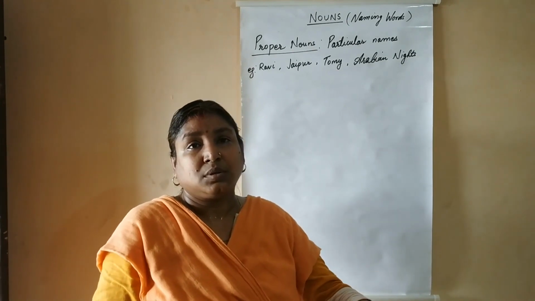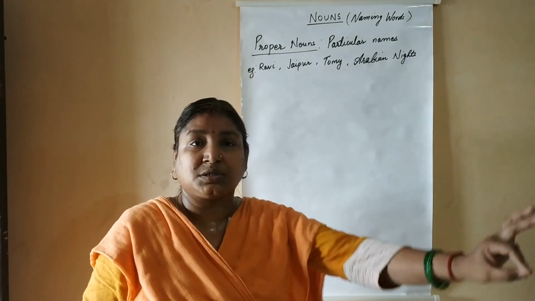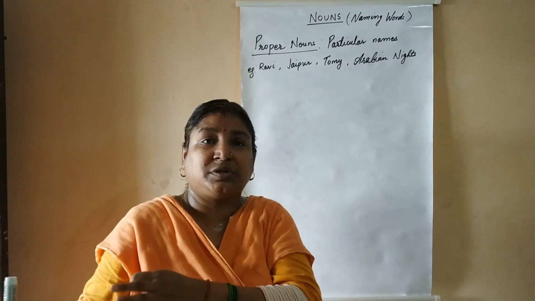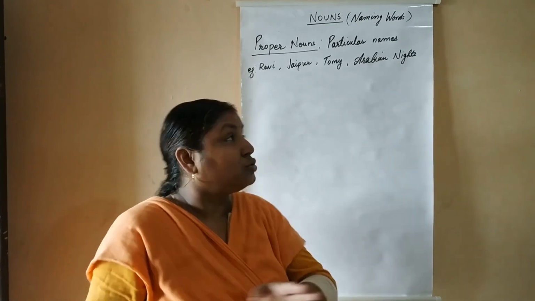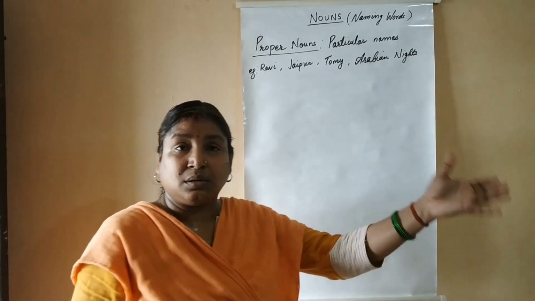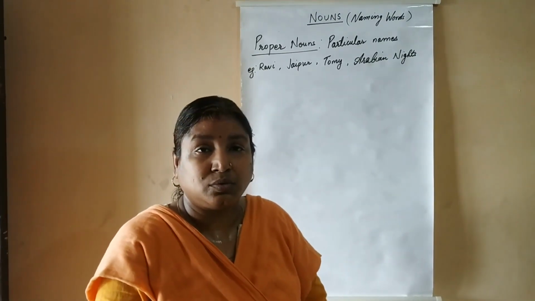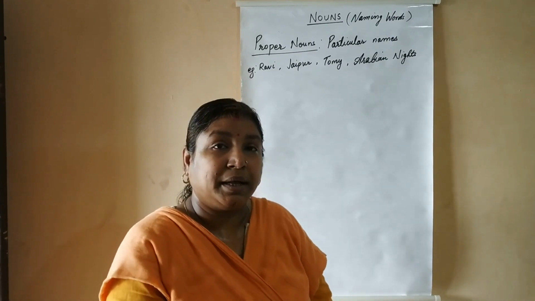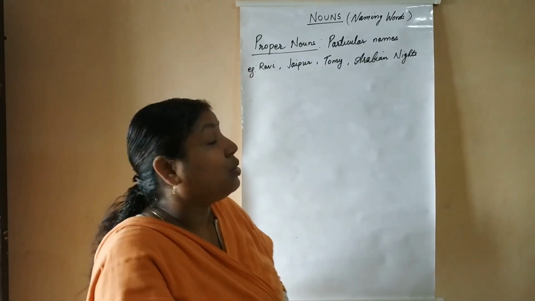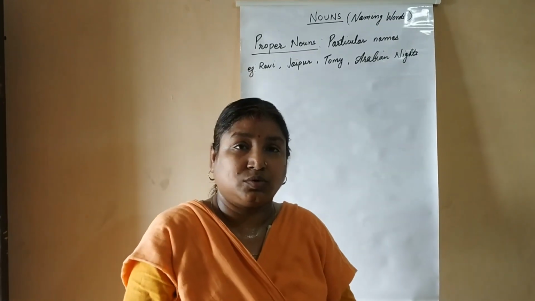The name given to that Ravi is only his name, not the other Ravi's name. Clear? So you might find many people with common names, but all those are unique, all those are particular, and hence those names come under proper nouns.